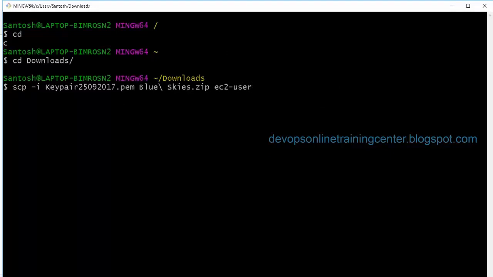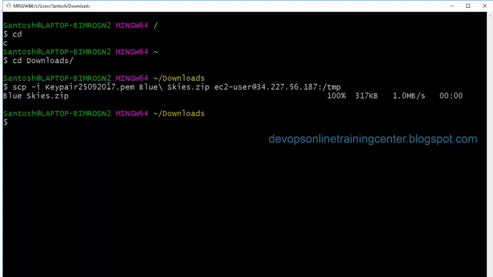ec2-user, let us say, and then this website, and then, sorry, let us say I want to copy it to /tmp. Okay, so this file is copied to this instance. So scp -i key pair. How do we use a key pair to log into the instance? The same way we can use it to transfer files from desktop to the instance. So this is the EC2 instance.